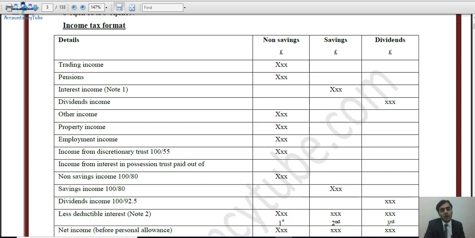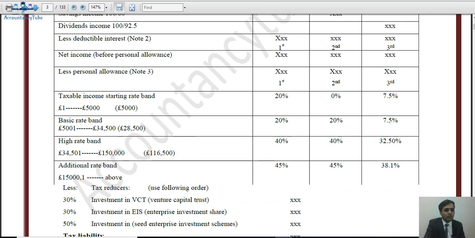What is the higher rate? The bands are given below, as you know, that up to 34,500 is the basic rate band, and above that it's the higher rate band. So if savings income falls within 34,500, then the first 1,000 will be at 0%, and the rest will be at 20%, which is the tax rate given.